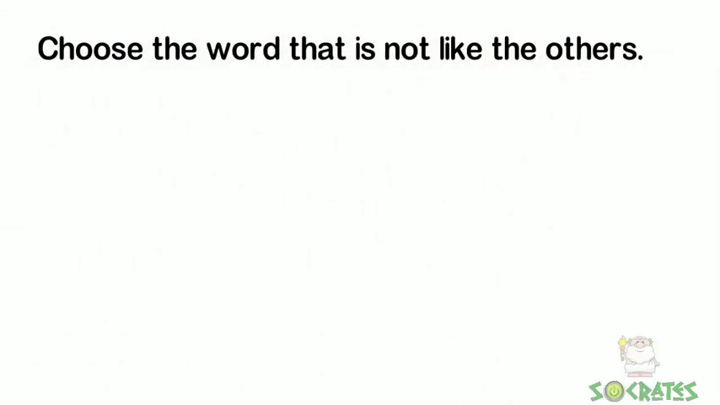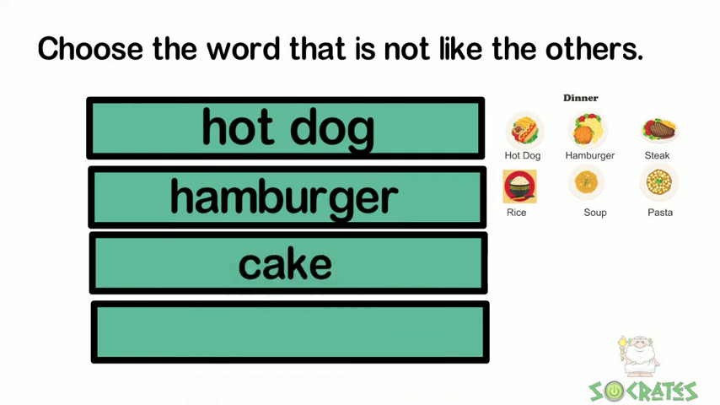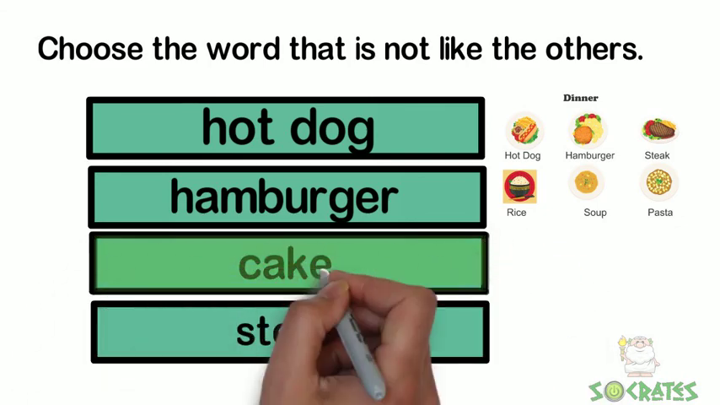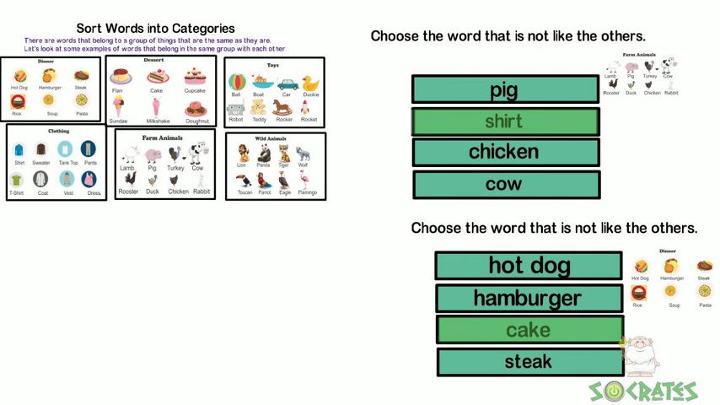Choose the word that is not like the others. Hot dog, hamburger, cake, or steak. Cake is not like the others. You would not eat a cake for dinner. And that is how you put objects into categories.